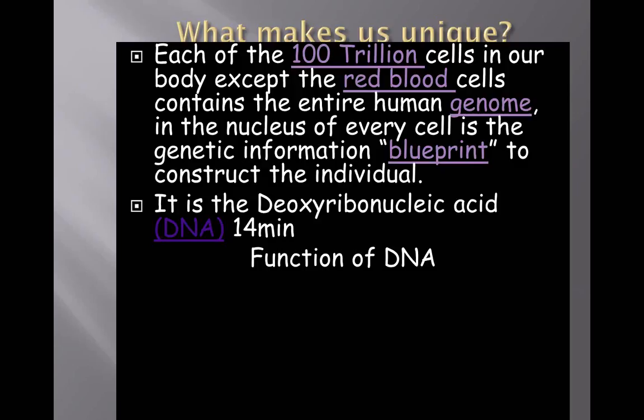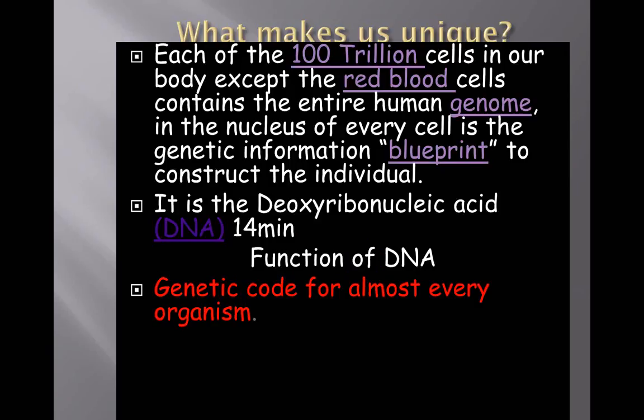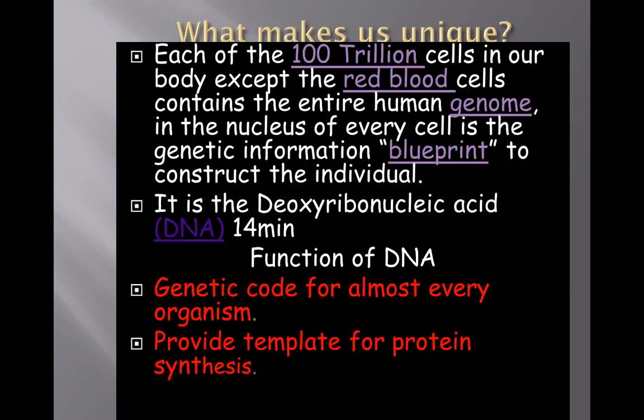Deoxyribonucleic acid is how you say it. The acronym for it is DNA. I like to call it DINA. It's the genetic code for almost every organism, and it provides a template for protein synthesis. Remember those ribosomes? Ribosomes are the organelle that produces, or synthesizes, proteins. They get their directions from our DNA.